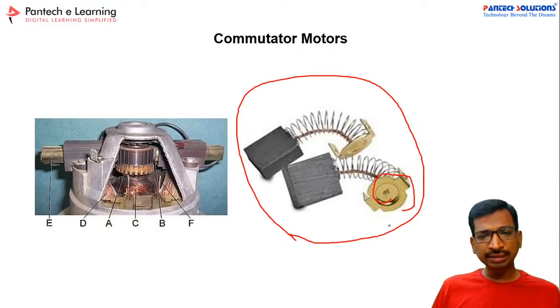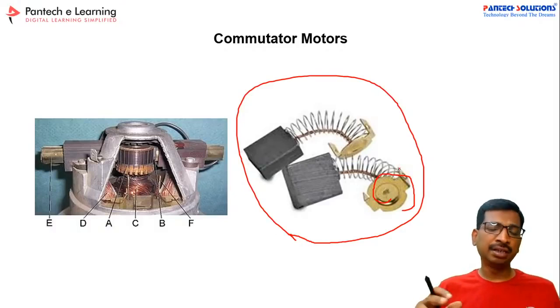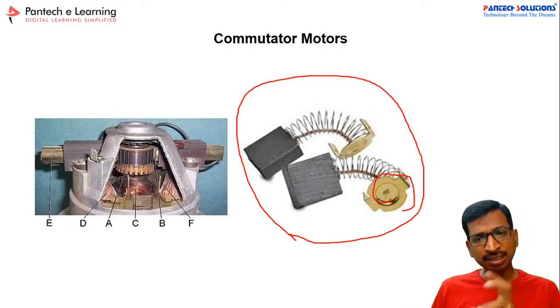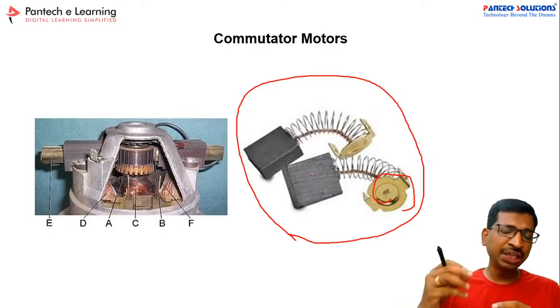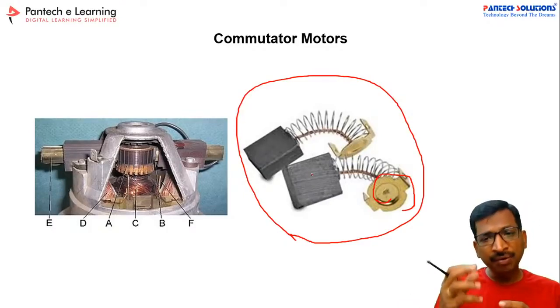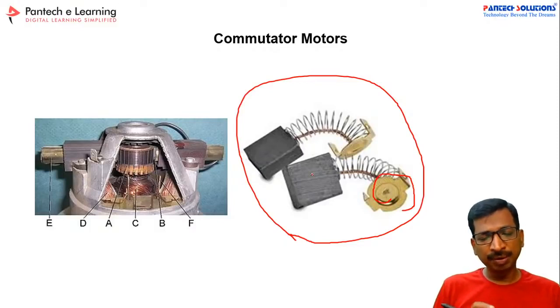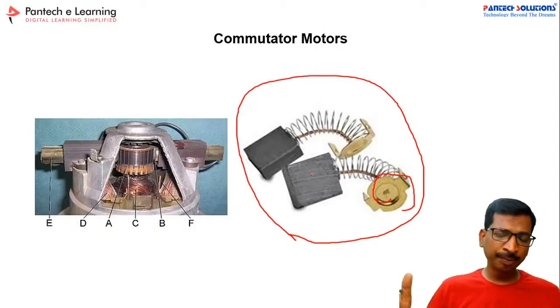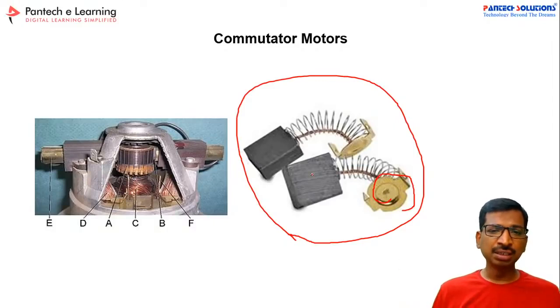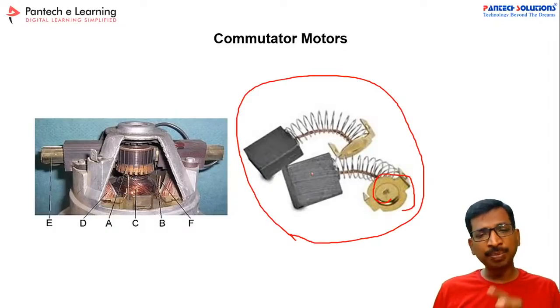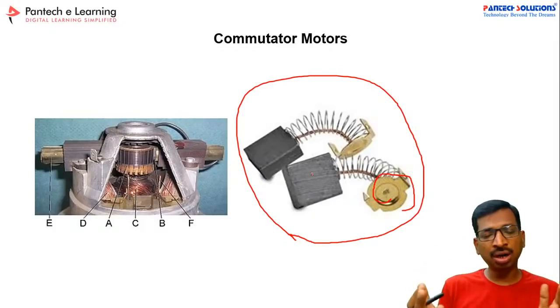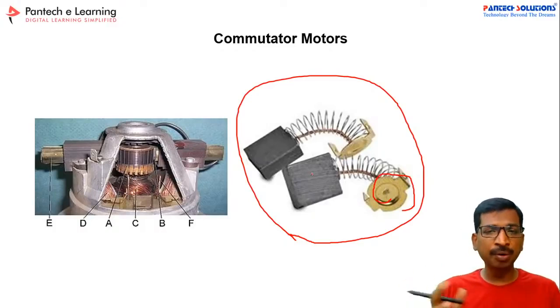So this is called mechanical commutation. Now we are going to do this same principle with an electronic circuit. That's why we are calling it a brushless DC motor. Due to this mechanical part on the motor, there will be noise, adequate maintenance is required, and power loss is happening. Power losses keep on increasing with the aging factor. So we have to replace the mechanical commutator with an electronic commutator, because we have a lot of full-fledged technology available on the power electronics side.